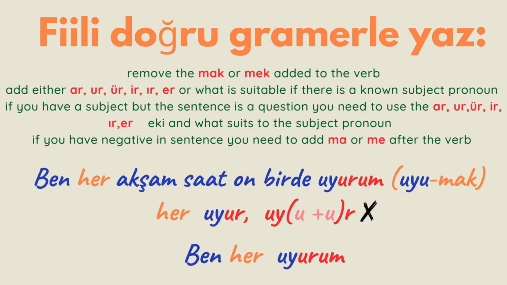Her, the hint in the sentence, which means always. It's positive. So, uyumak becomes uyu. Uyur, it's not a question, it's positive. Ben, the subject. So I have to add uyur. This is the geniş zaman. With the subject ben, it becomes uyurum. Ben her akşam saat 11'de uyurum.